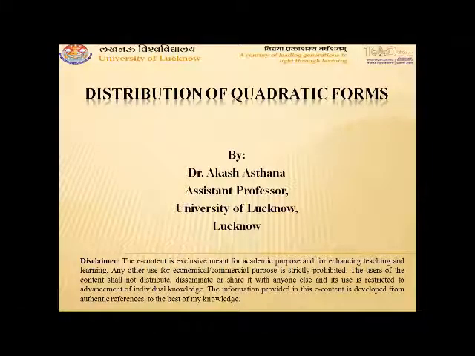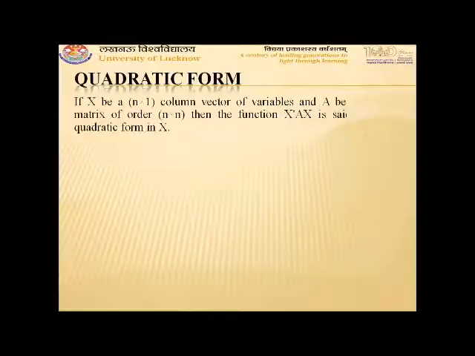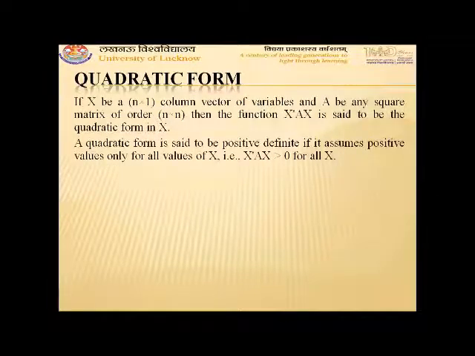So before going to the distribution of quadratic forms, first, what is the quadratic form? Let X be an n cross 1 column vector of variables and A be any square matrix of order n cross n. Then the function X transpose AX is said to be the quadratic form in X. A quadratic form is said to be positive definite if it assumes positive values only for all values of X. That means X transpose AX is greater than 0 for all X.